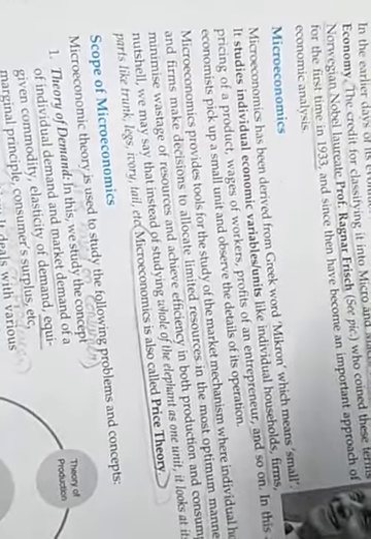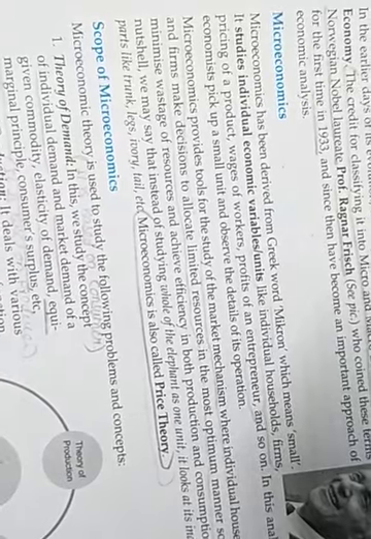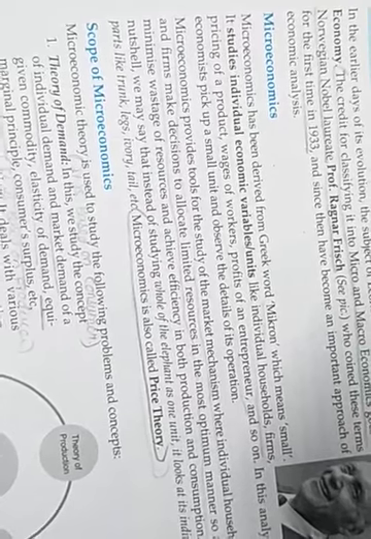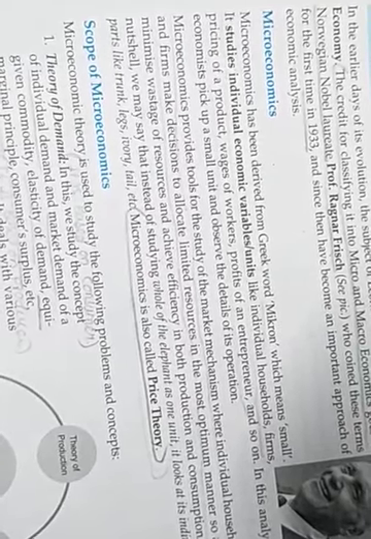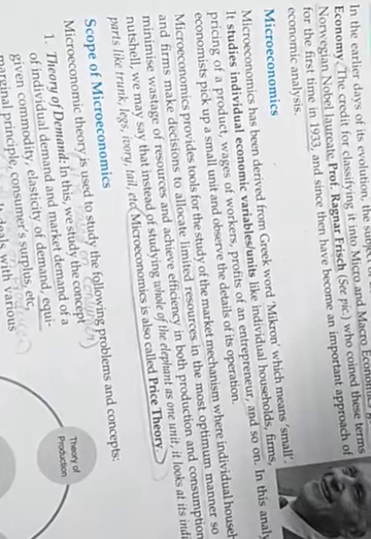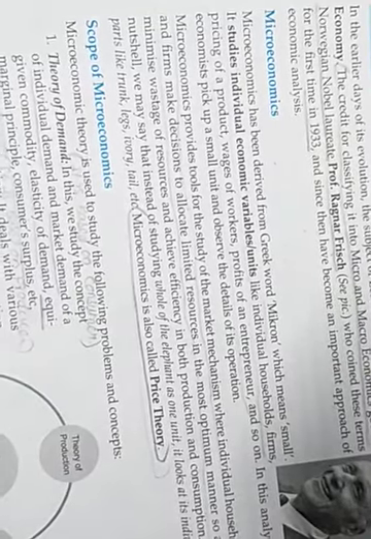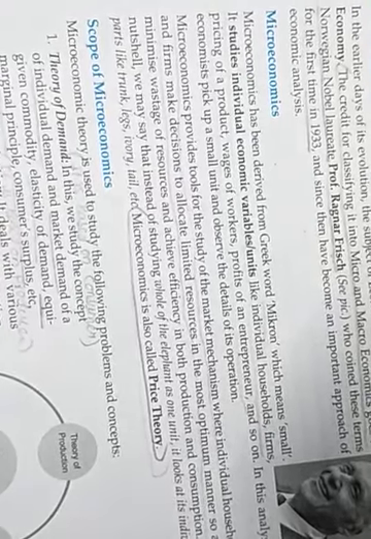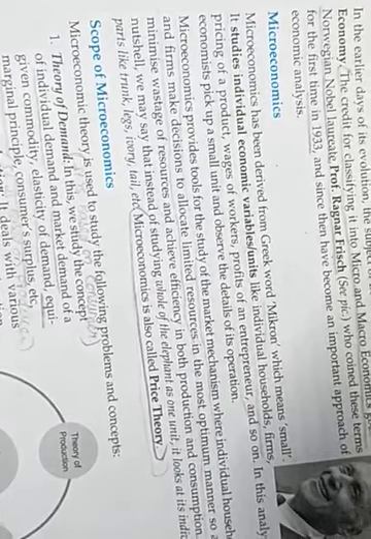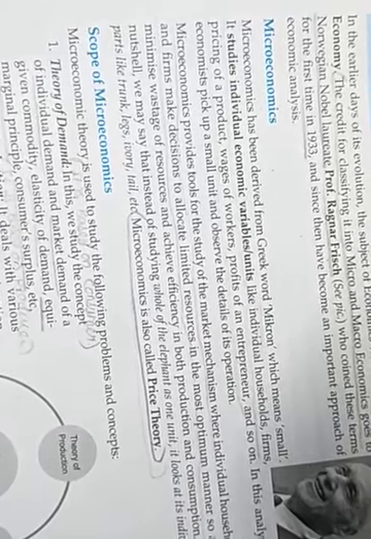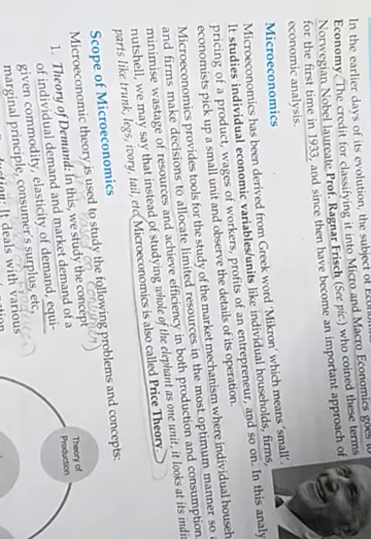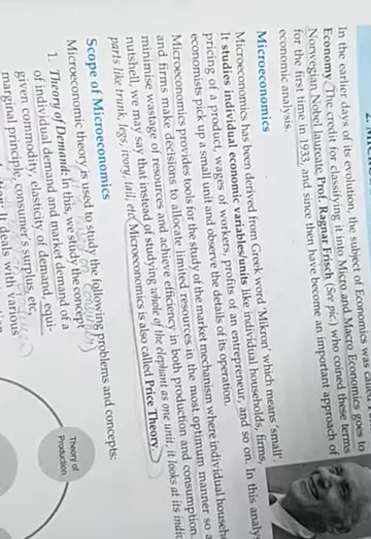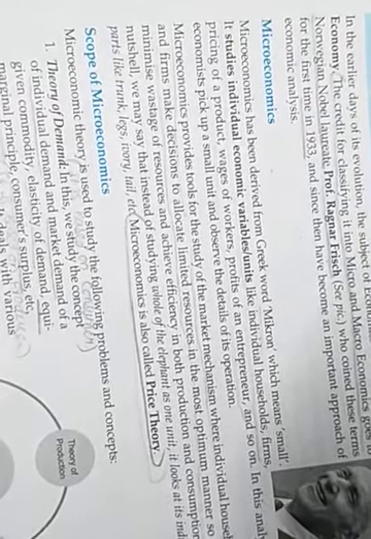Here you can take, suppose you are studying about trees. You have chosen one tree. Here you are studying about one tree, so it is micro. But if you are studying about a forest, which means a number of trees are there, then that is macro. Micro is small and macro is whole, as a whole. So if you are studying about an individual, then it is micro, and if you are studying as a whole, then it is macro. I hope micro and macro are clear.